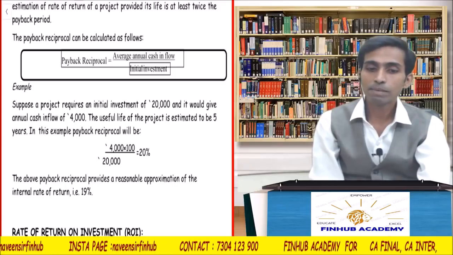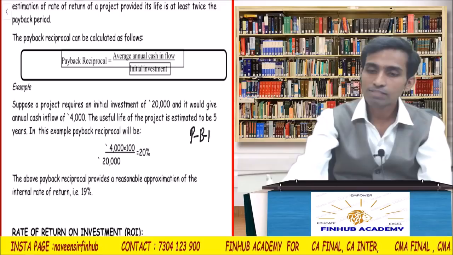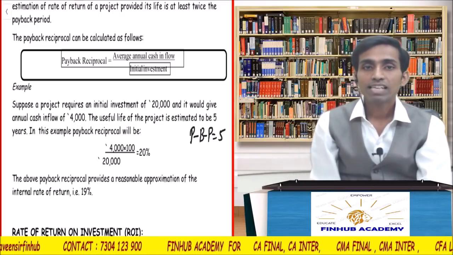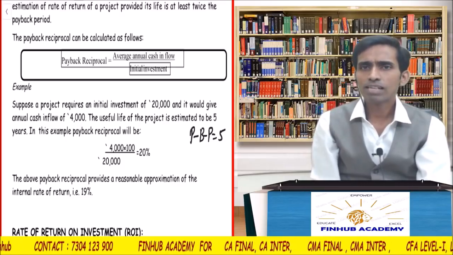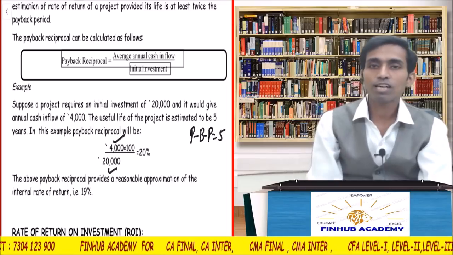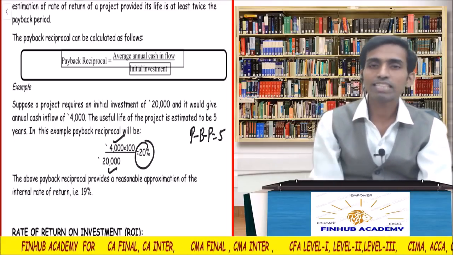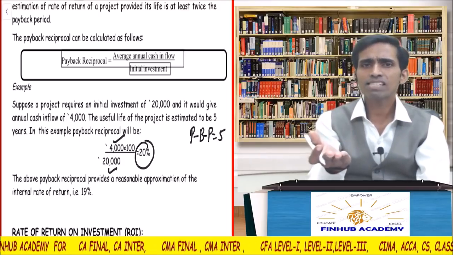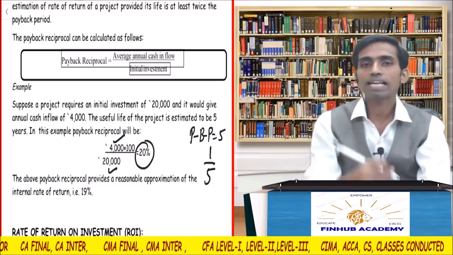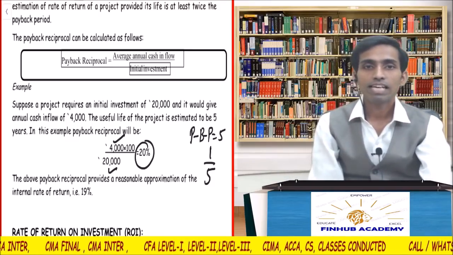What is the payback period? 5 years. The reciprocal of this: every year I am generating 4,000 divided by 20,000, so per year I have a profit of 20%. It is just the reciprocal of the payback, that is 1 upon 5, which is 0.20 or 20%. Are you understanding?